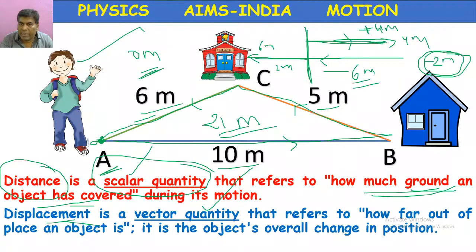Minus 2 meters means from the starting point, he is finally 2 meters backward. He went 4 meters forward, 6 meters backward, but this is the starting point. According to the starting point, he is finally 2 meters backward. So displacement depends on vectors. Some directions are taken as positive, opposite directions are taken as negative.